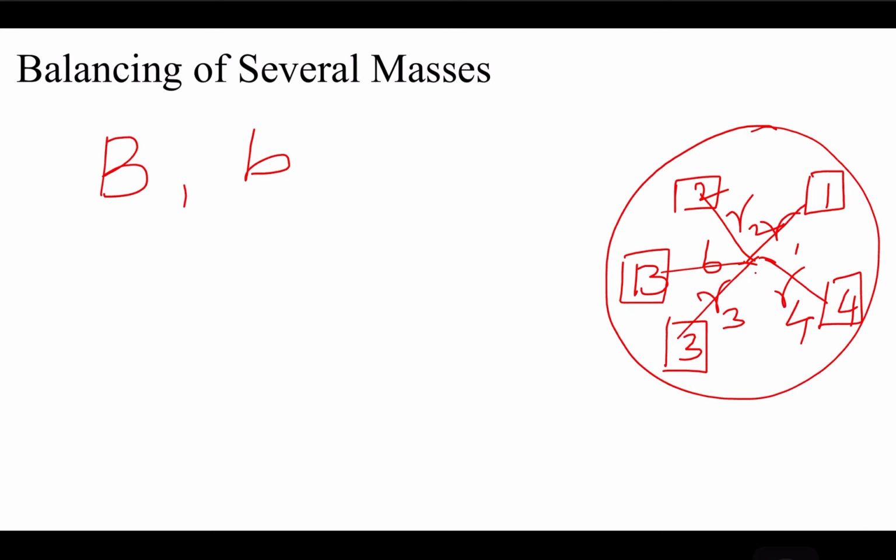M1, M2, M3, M4 and capital B are the masses, where M1 to M4 are unbalanced masses and capital B is the balancing mass. I want to find the magnitude of this or this. We need to find one of these two depending on the given question. So how can we do that? There are two methods. The first one is the analytical method. The second one is the graphical approach. Let us first see the analytical method.